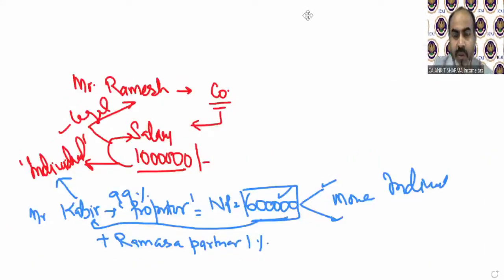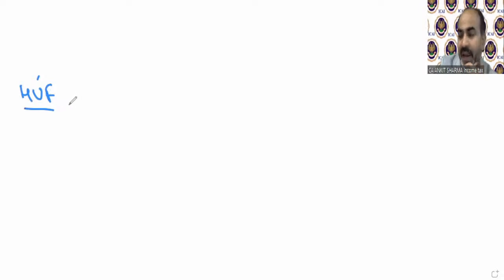So we are going to discuss the definition of Hindu undivided family. So what is the concept? There is no definition of Hindu undivided family under the Income Tax Act. Income tax does not explain the definition of Hindu undivided family on its own. It took the definition of Hindu undivided family from the joint Hindu family definition. They derive the definition of Hindu undivided family from the definition of joint Hindu family.